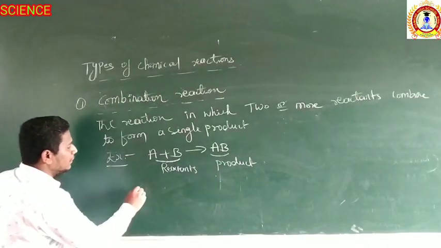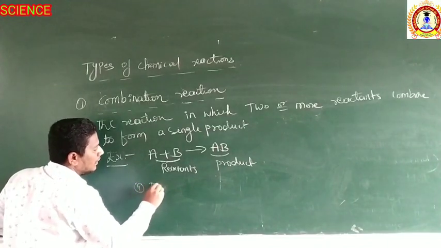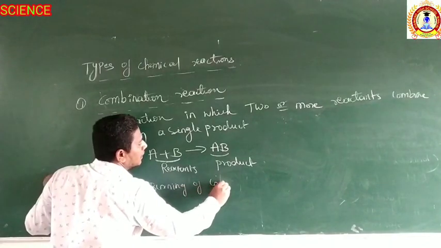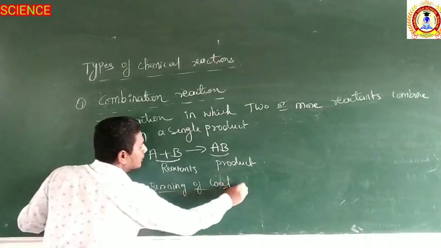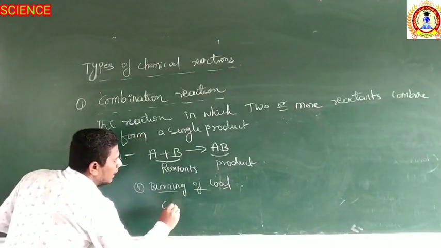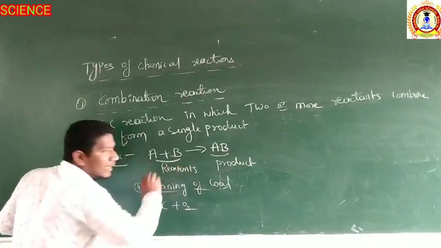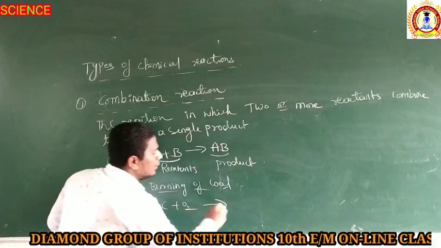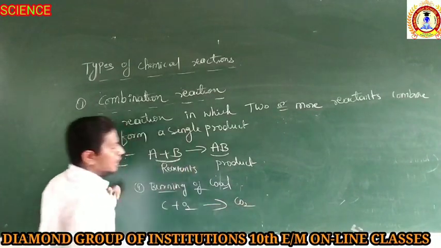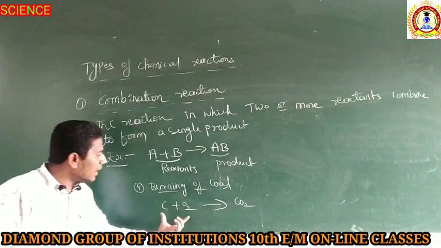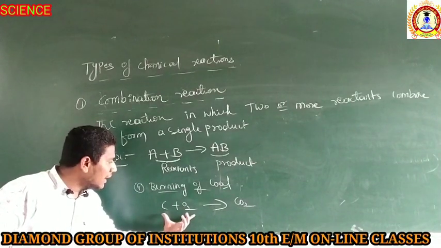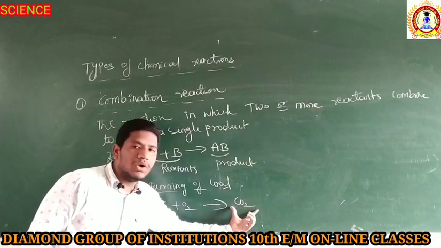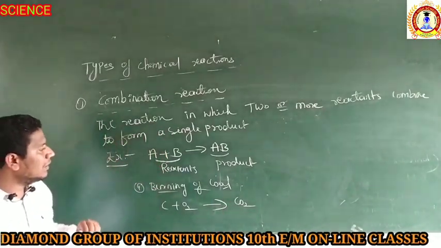Just take an example of burning of coal. How is the coal burnt? When carbon is burnt in the presence of oxygen, it gives carbon dioxide, right? Means there are two reactants, they are combining together and only one product is formed. This type of reaction is known as chemical combination reaction.